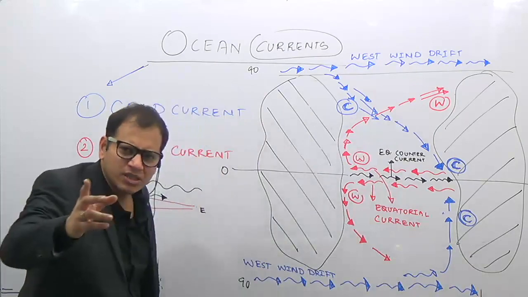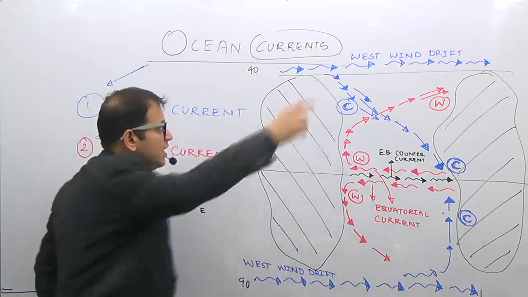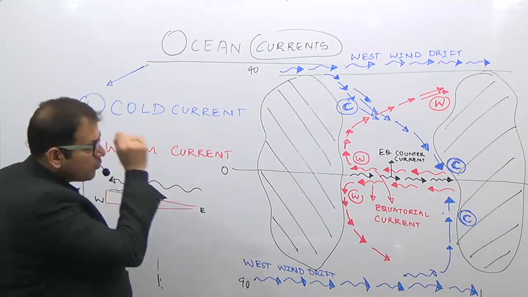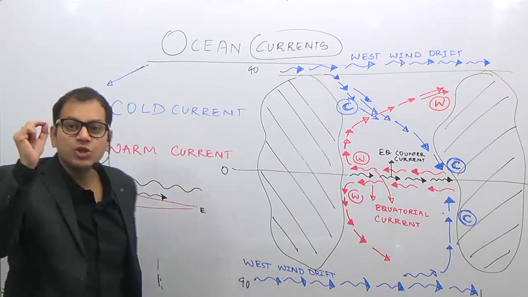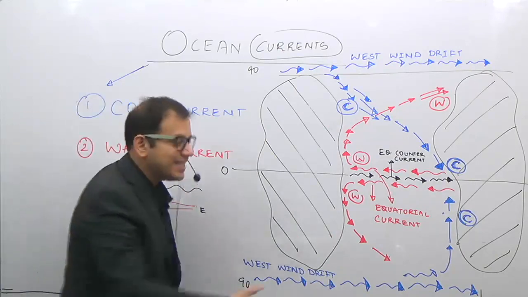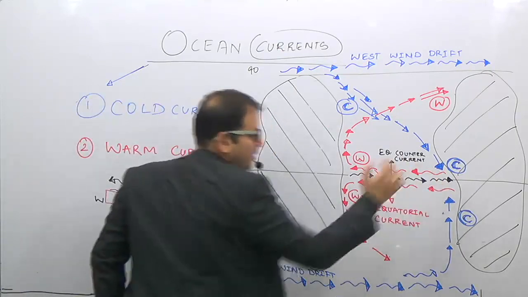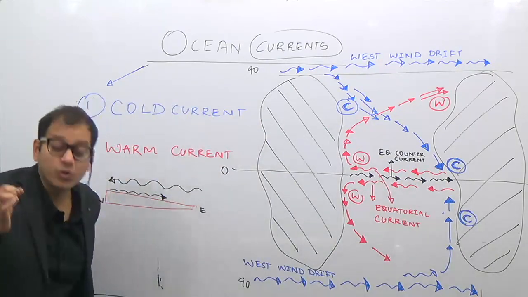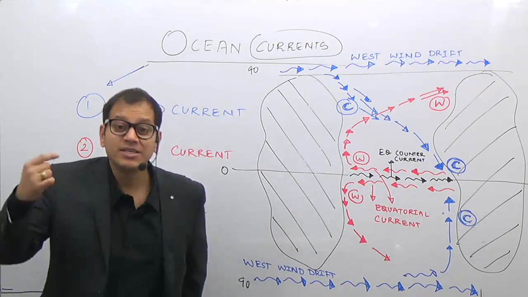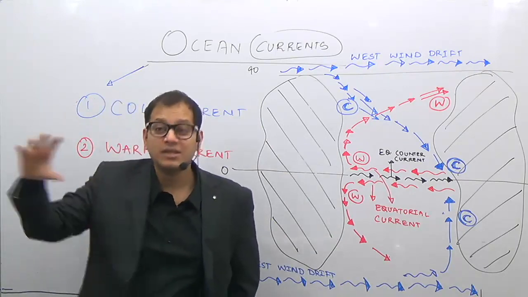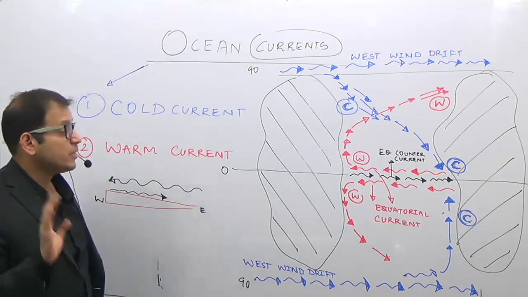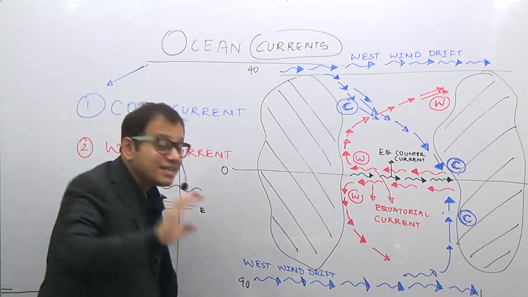In any ocean in the world, anywhere in the world, this current which I have shown in blue color, which is moving from west to east, is known as the west wind drift. It is a cold current. And this current, in red color, is known as the equatorial current. It is obviously a warm current. Why is it generated? It is getting generated due to the rotation of the earth and due to the movement of the winds. So it is known as the equatorial current system.